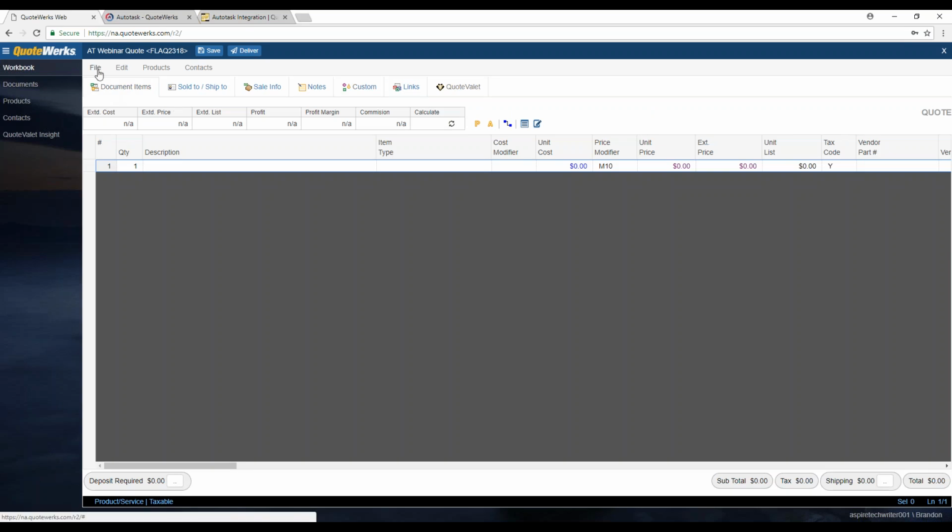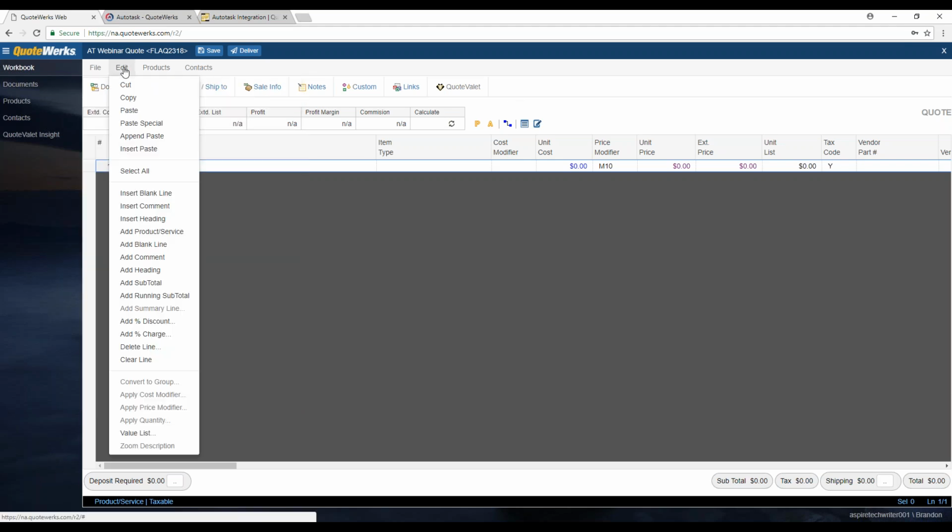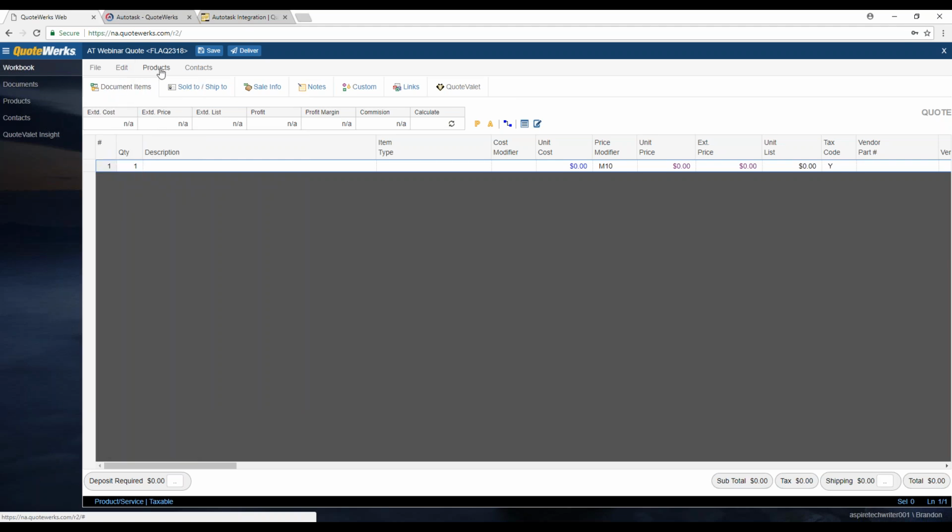We also have 4 menu options. We have our file menu, which has a lot of the same functionality as the file menu in QuoteWerks Desktop. It also has a list of your last, I believe, 10 documents that you've worked on. Your edit menu will have a lot of the functionality from the edit menu, and then your products menu lets you look up products from Autotask or load from existing bundles.